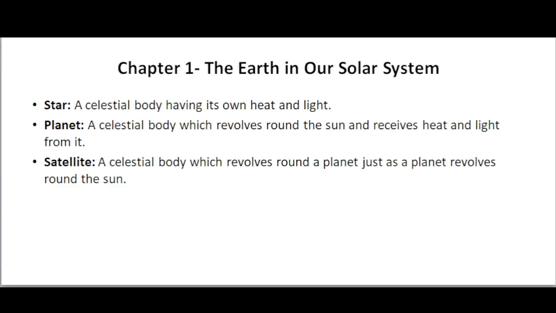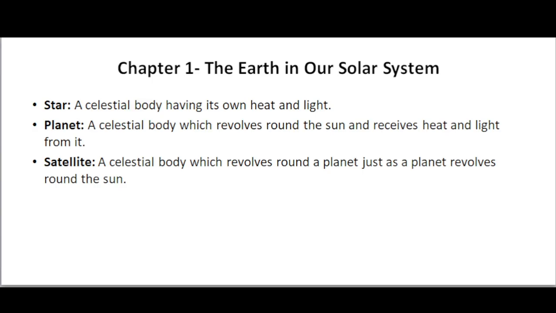So a star is a celestial body having its own light. And then planets are those which do not have their own light. This is also a celestial body which revolves around the sun and receives heat and light from it. For example, our Earth. They only reflect the light which they receive from a star like the sun. These are called planets.